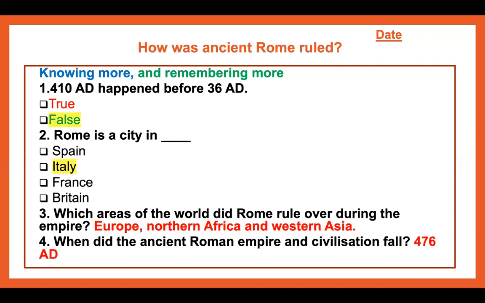Right, so let's see how you did. The answer for the first question, 410 AD happened before 36 AD, is actually false. It happened after 36 AD. Second question, Rome is a city in Italy. Third question, the areas of the world that Rome ruled over during the empire were Europe, Northern Africa, and Western Asia. And the final question, when did the ancient Roman Empire and civilization fall, was 476 AD.